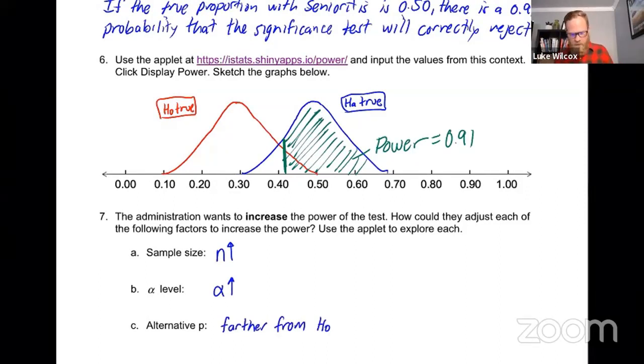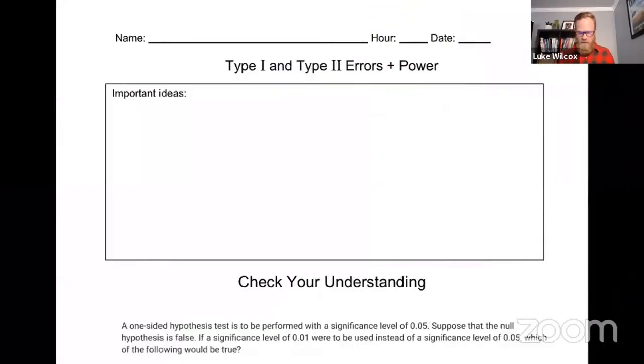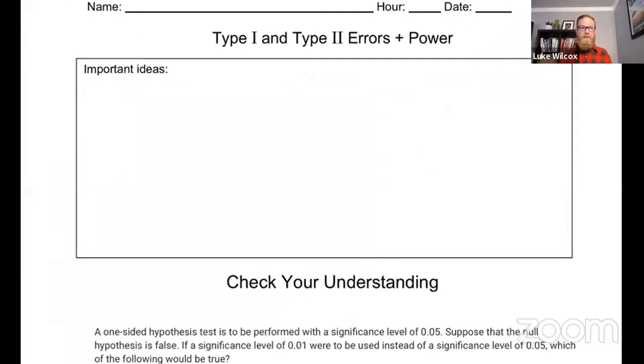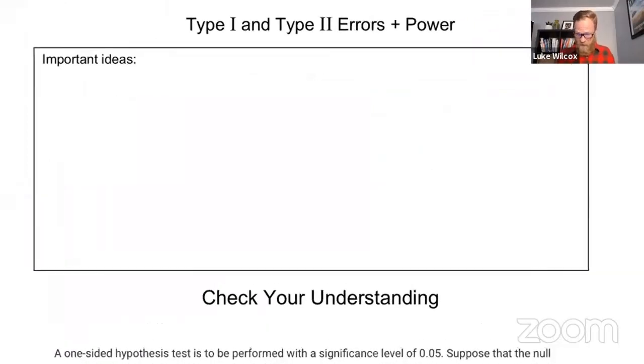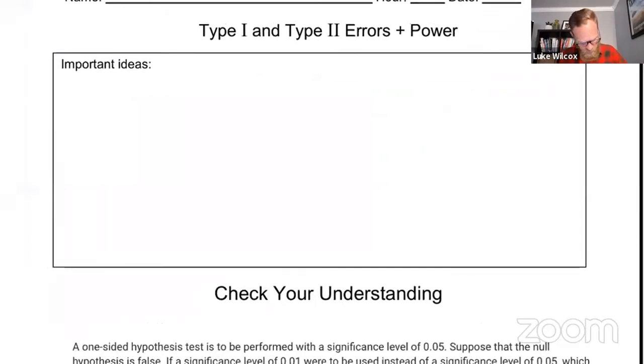All right, I think we are ready to try and summarize our learning. So this is where I'm going to go back to the 3 learning targets from the beginning of the lesson, and let's just put down some quick notes about what we should get out of each one of those. So starting with learning target number 1. For learning target number 1, that was for us to understand how to interpret or describe a type 1 error and a type 2 error. So let's capture that idea here, starting with the type 1 error.